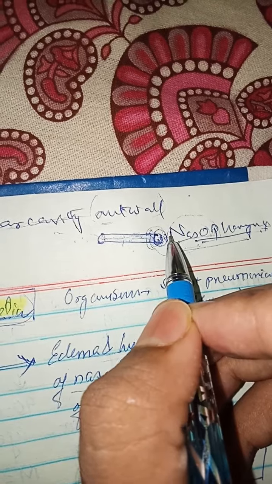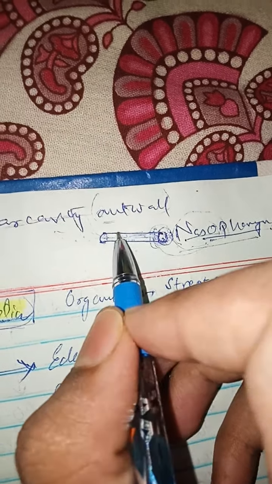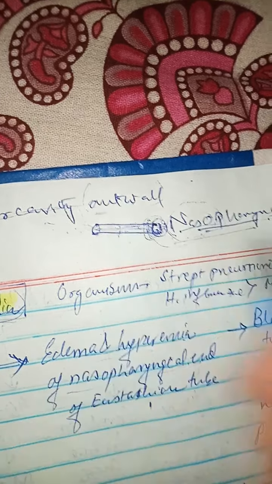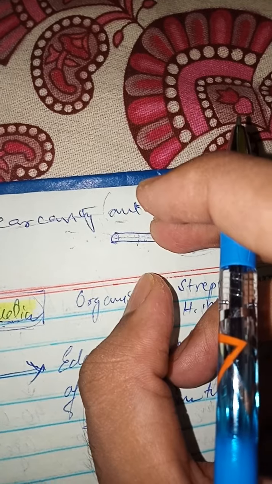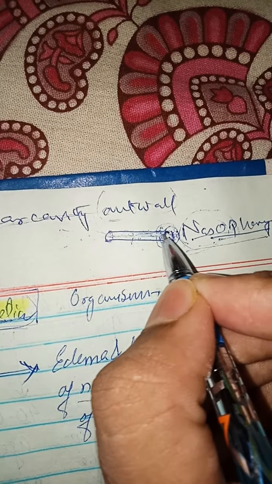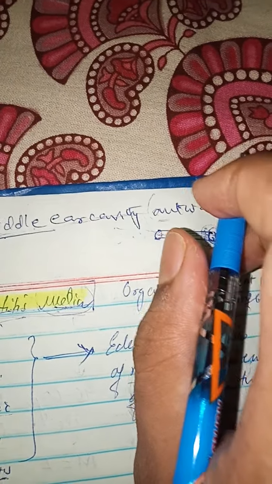So if any occlusion in the nasopharynx is there, then the eustachian tube will be closed and all the pressure gets absorbed, leading to a negative pressure and tympanic membrane retraction, and the pus will slowly go and fill the middle ear cavity. The middle ear mucosa will be inflamed. So this is acute otitis media.